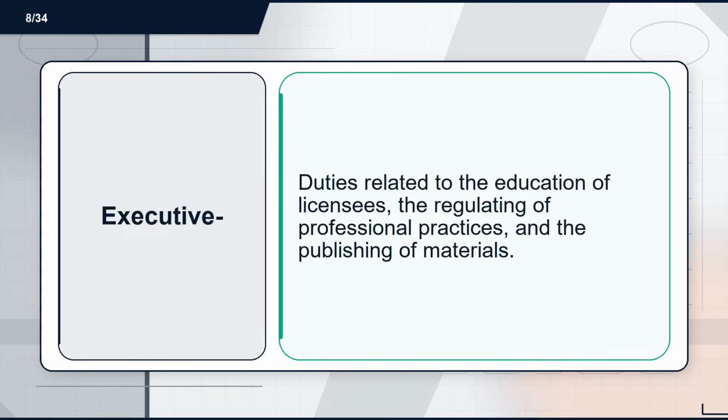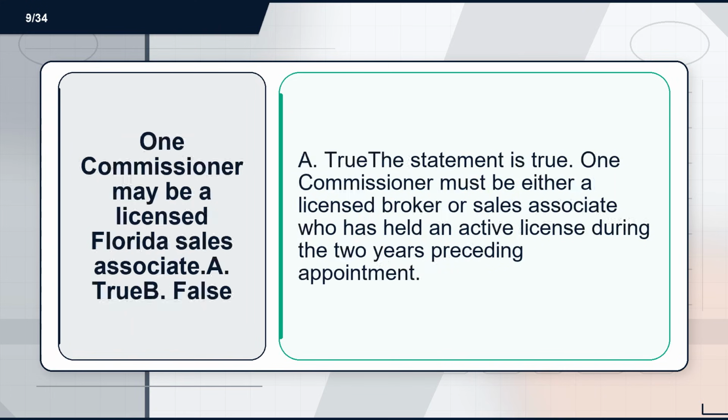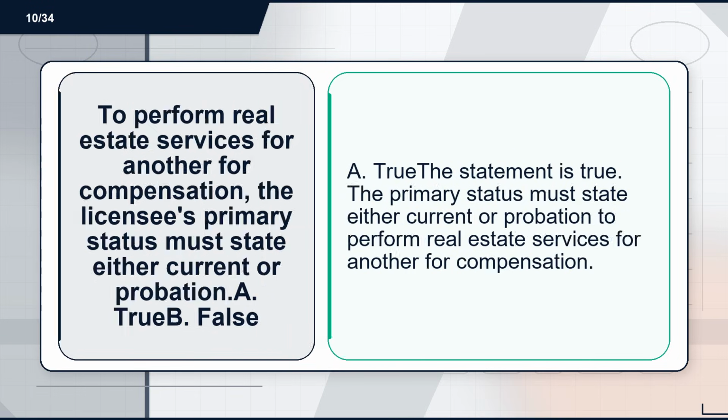Flashcard 8. Term. Executive. Definition. Duties related to the education of licensees, the regulating of professional practices, and the publishing of materials. Flashcard 9. Term. One commissioner may be a licensed Florida sales associate. A. True. B. False. Definition. A. True. The statement is true. One commissioner must be either a licensed broker or sales associate who has held an active license during the 2 years preceding appointment.